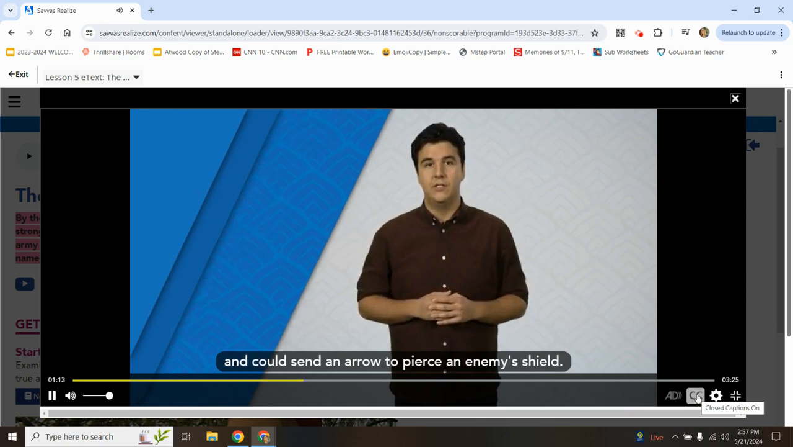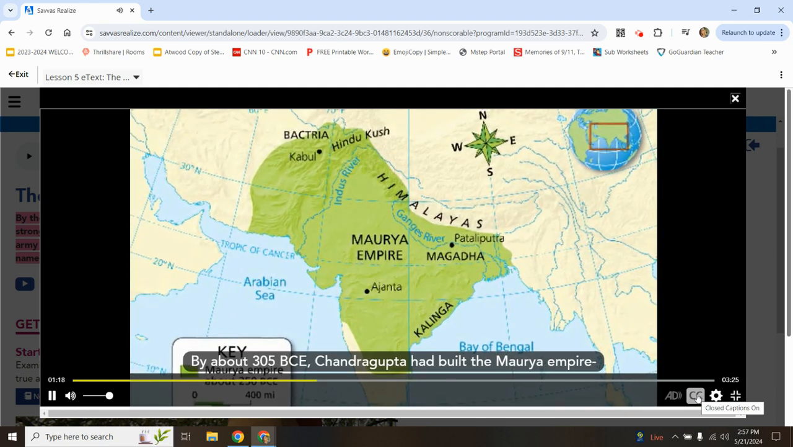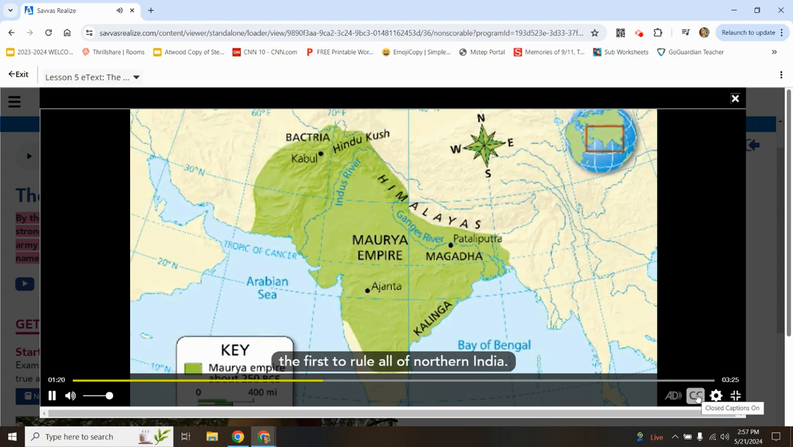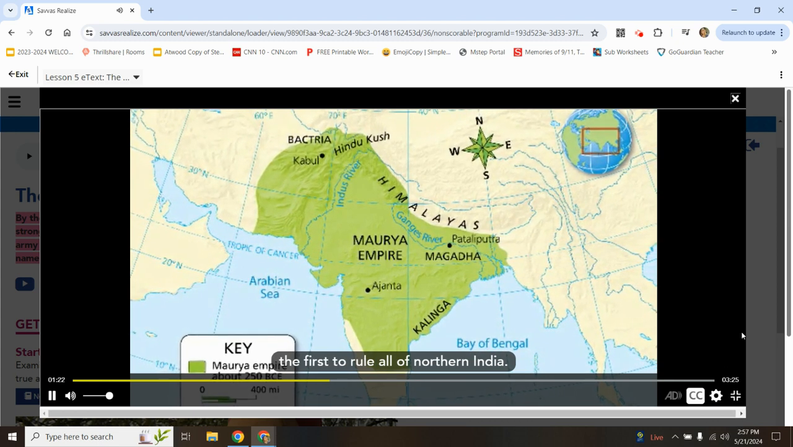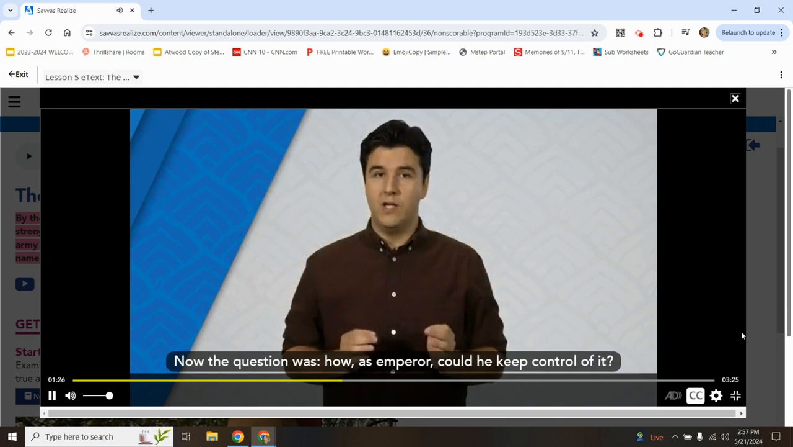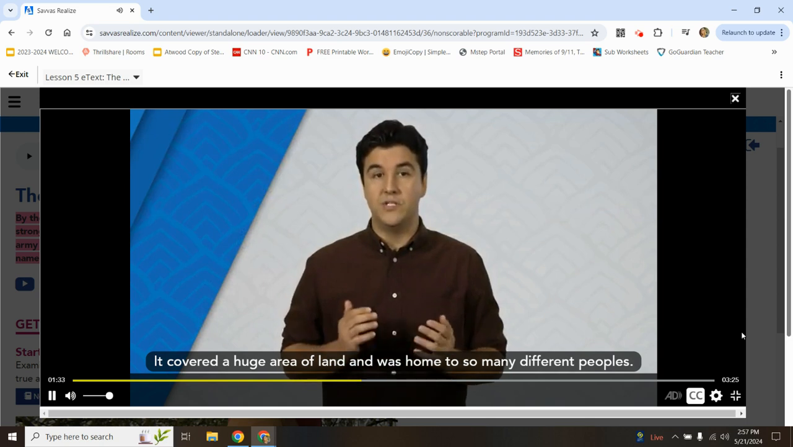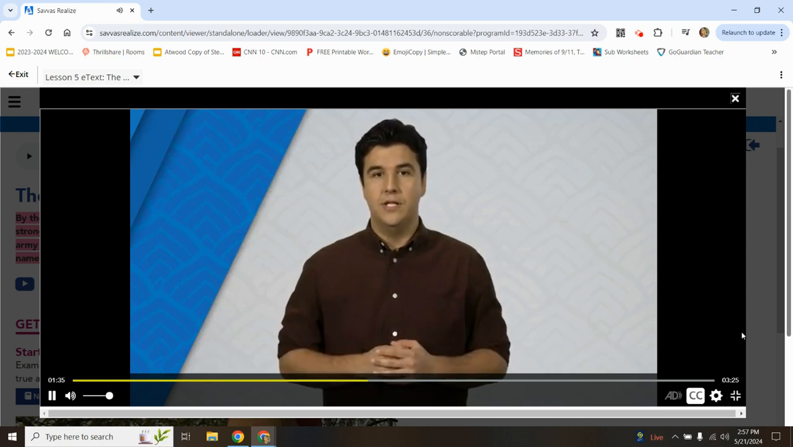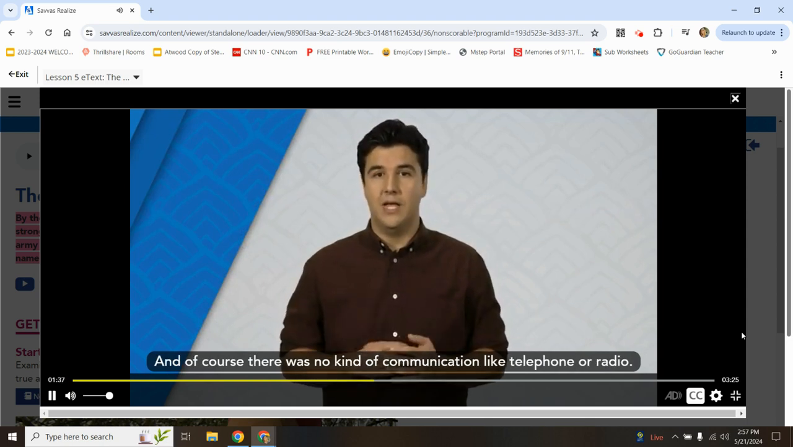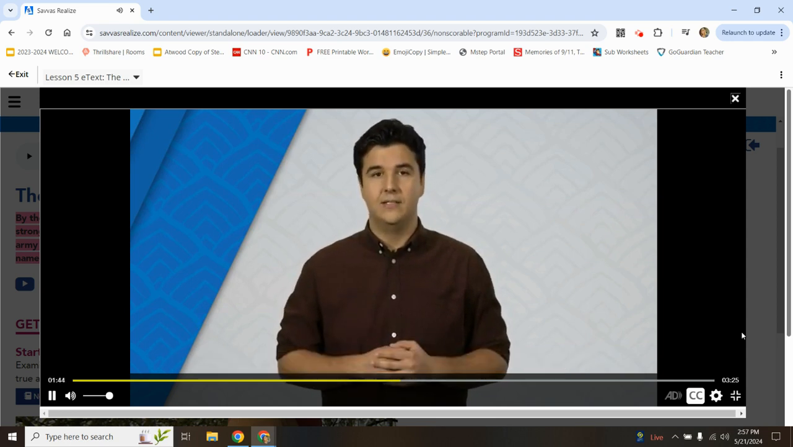By about 305 BCE, Chandragupta had built the Maurya Empire, the first to rule all of northern India, and in just about 15 years. Now the question was, how, as emperor, could he keep control of it? It covered a huge area of land and was home to so many different peoples. And of course there was no kind of communication like telephone or radio. His solution sounds quite modern, like governments today.